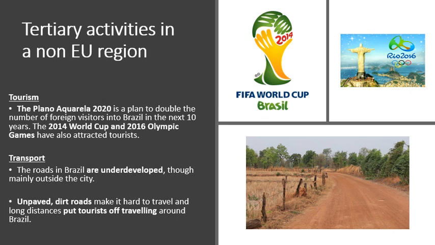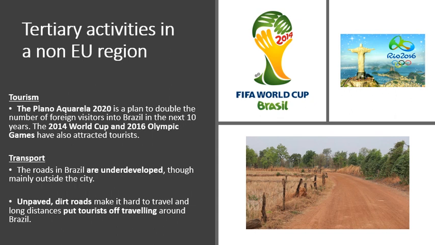Okay. The second tertiary activity we're going to talk about is transport. Now, we've already mentioned transport because transport has a big influence on tourism, because tourists really rely on transport when they go on holiday in a country. Okay, and as we've already said, transport in Brazil is quite bad. So for example, the roads in Brazil are underdeveloped, though these underdeveloped roads are mainly outside the city. So guys, if you look at the picture on the bottom right of this slide, you can see a dirt, gravel, unpaved road. And that's a typical sight outside of a major city in Brazil.